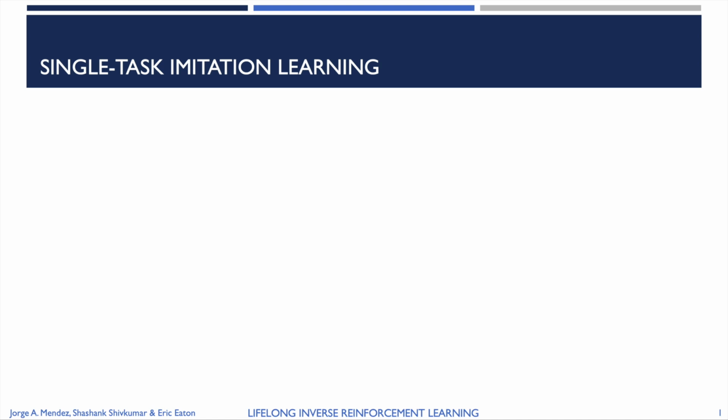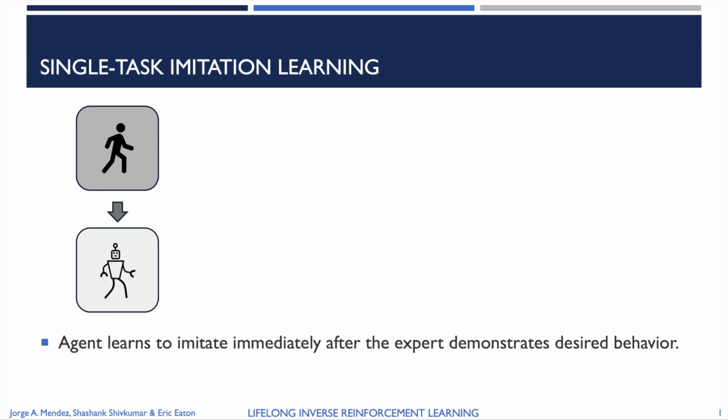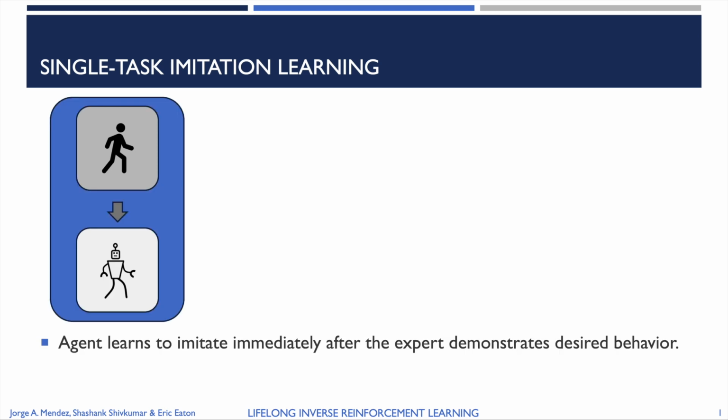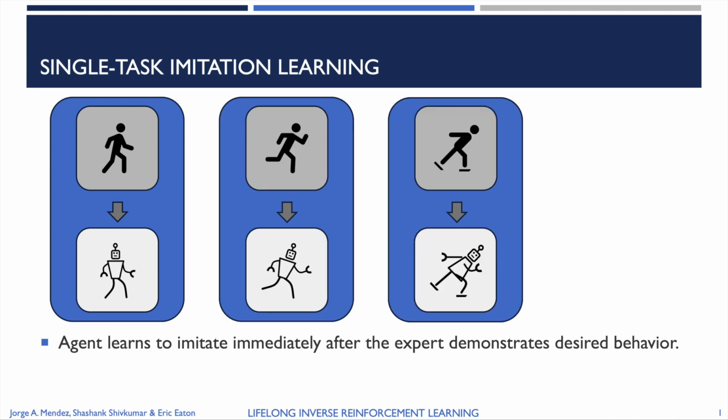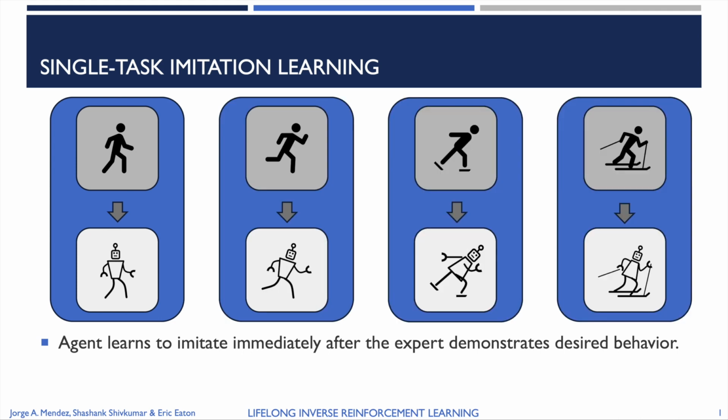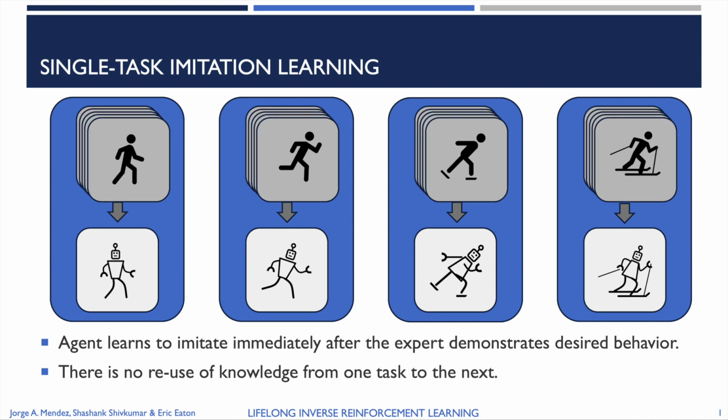In a typical imitation learning setting, the user provides demonstrations of the desired behavior to the agent, who processes these demonstrations and immediately learns to replicate the user's behavior. If the user wants to teach the agent multiple tasks, then he would demonstrate each new behavior and the agent would learn it from scratch. This paradigm, however, does not allow the agent to reuse knowledge that is relevant to different tasks, which causes the need for the user to provide numerous demonstrations for each desired behavior.